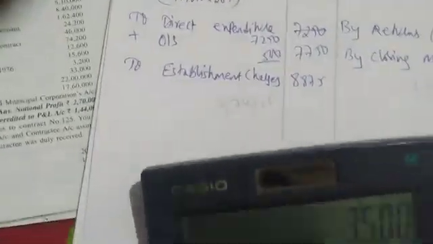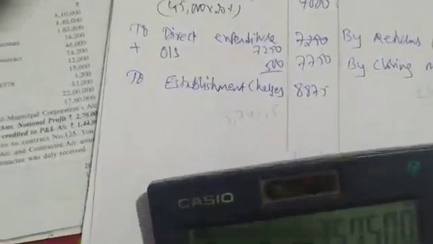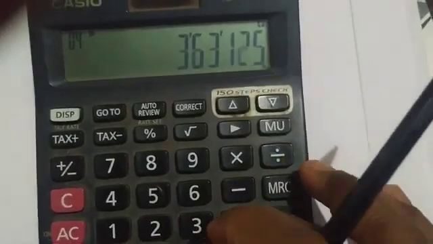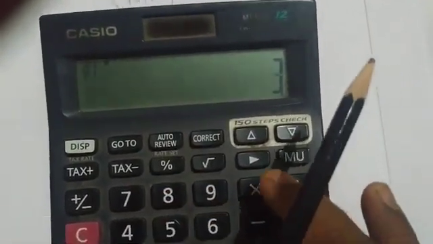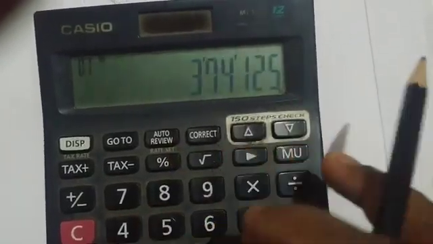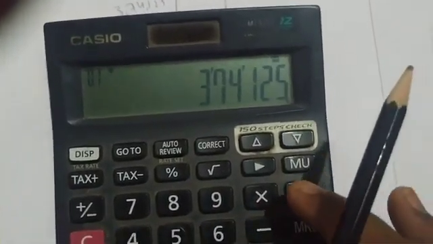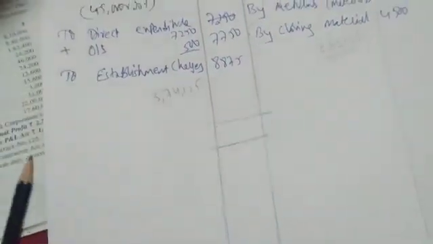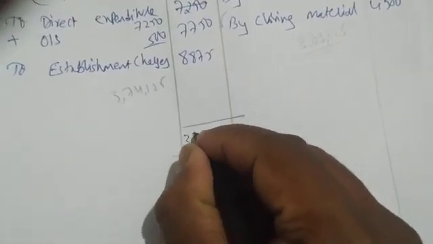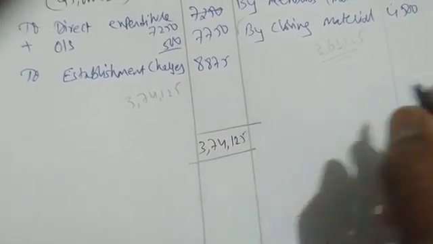Then 3,50,000 plus 7,500, 1125 plus 4,500, 363,125, right? 374,125 minus 363,125, 11,000.